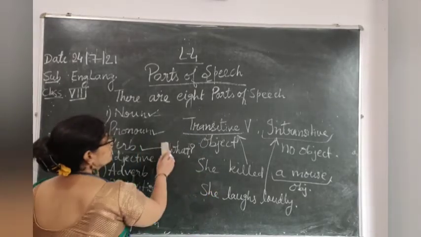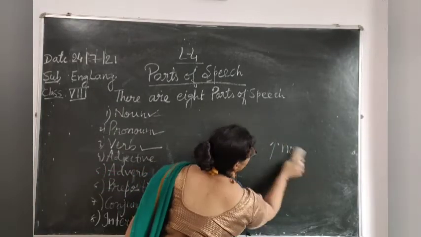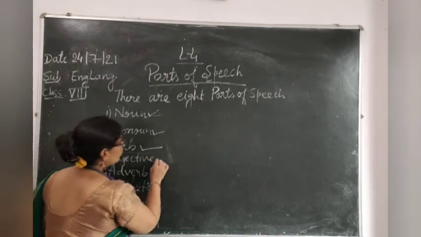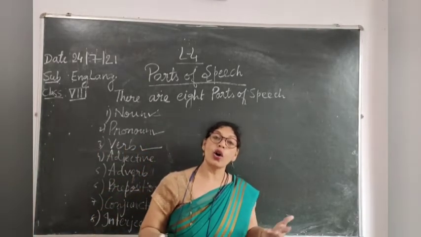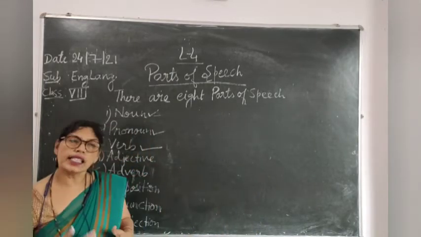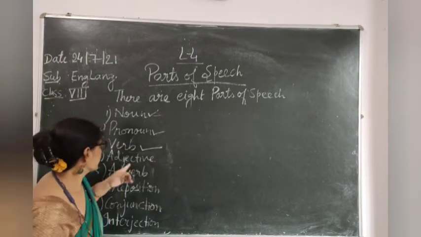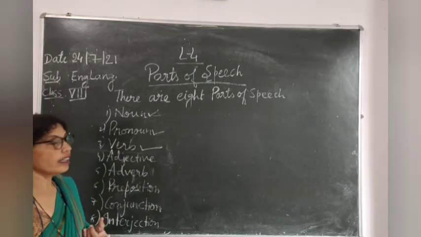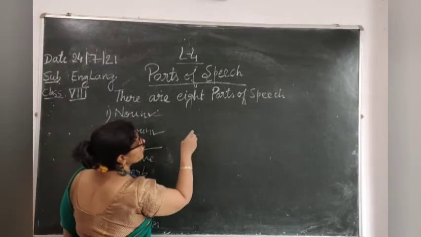Okay. Now, we will come to the fourth part, and that is adjective. Now, tell me what are adjectives? Adjectives are also called describing words. It describes or tells something about a noun or a pronoun. See, adjective also has different parts. Here we will study about describing adjective. Okay, like for example,